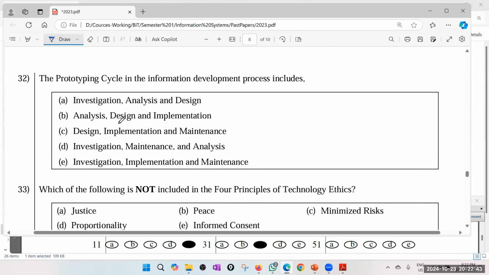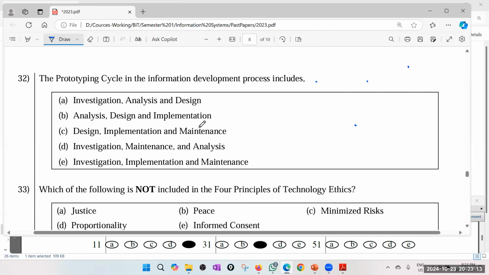32. The prototyping cycle in the information development process includes prototyping. Understand the requirement, build a prototype, evaluate. Maybe make another change, evaluate again until we are satisfied or until our objectives are fulfilled. Investigation, analysis, design. Analysis, design, implementation.